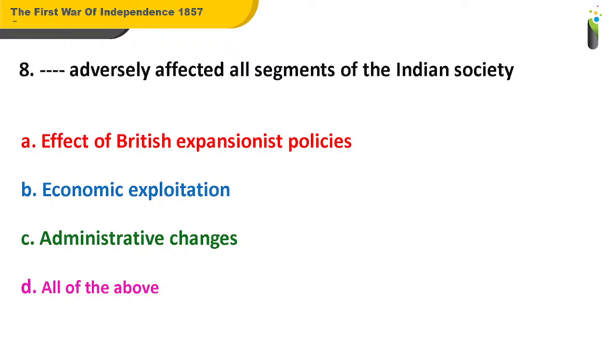The answer for question number 8 is D, that is, all of these. So, the effect of British expansionist policies, economic exploitation, as well as administrative changes, all of these have adversely affected all segments of the Indian society.